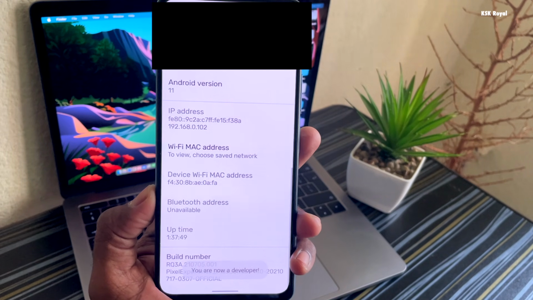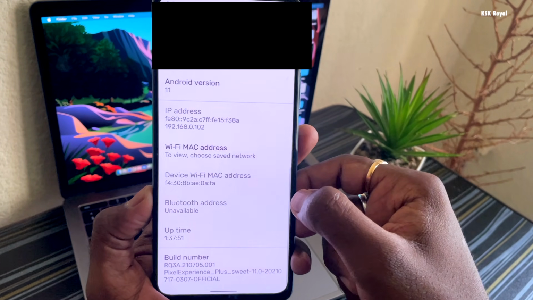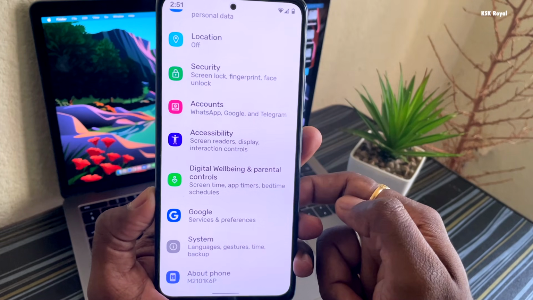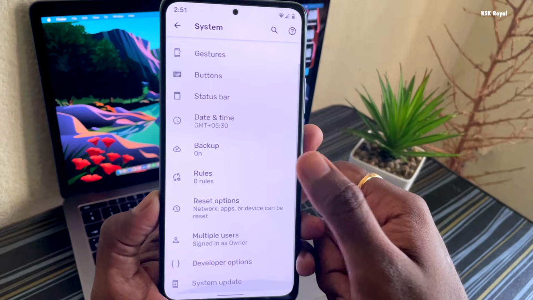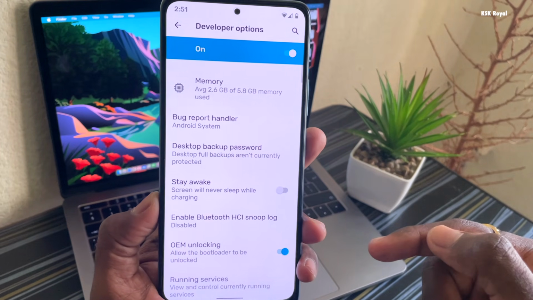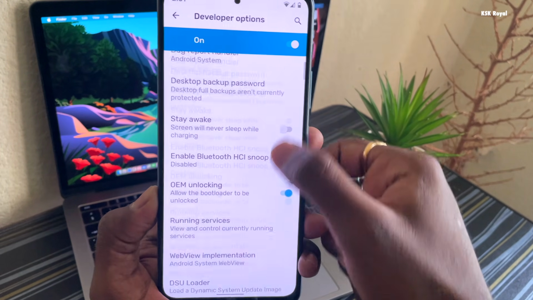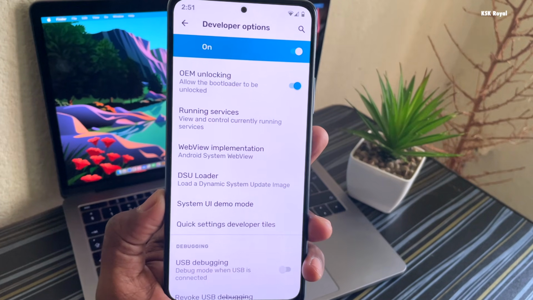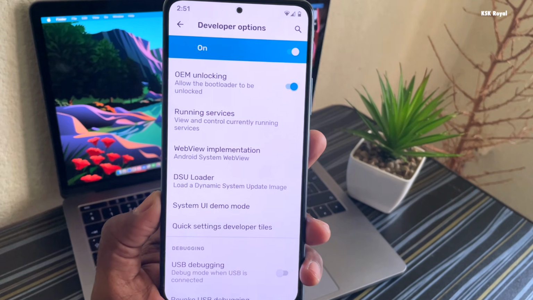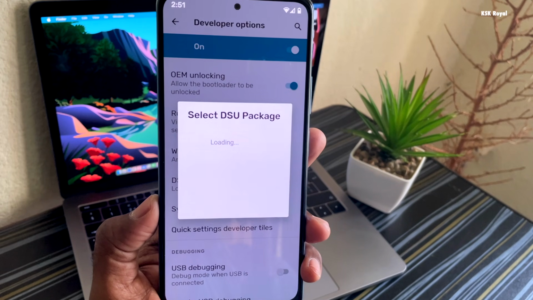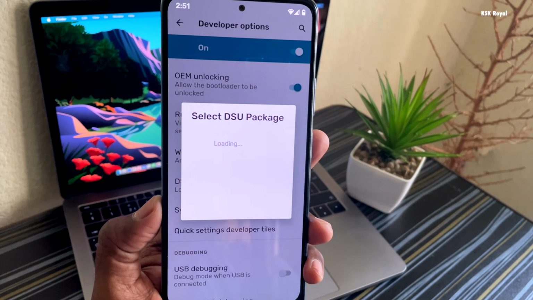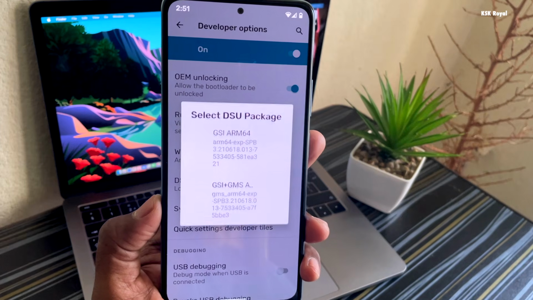Once it's done, look for the developer options under the system settings. Inside developer settings, you will see an option called DSU Loader. Go ahead and select this option, and it will show the available GSIs. At the time of recording this video, Android 12 is in developer beta, so I would pick the second option, which contains Google applications bundled with the Android 12 GSI.